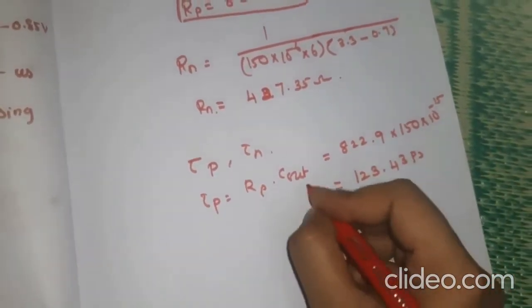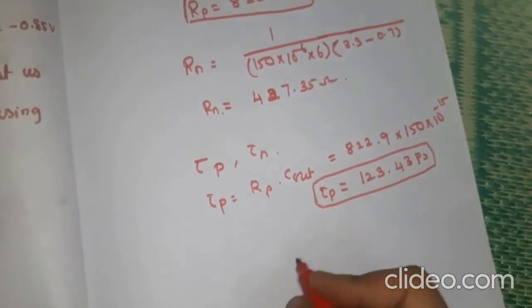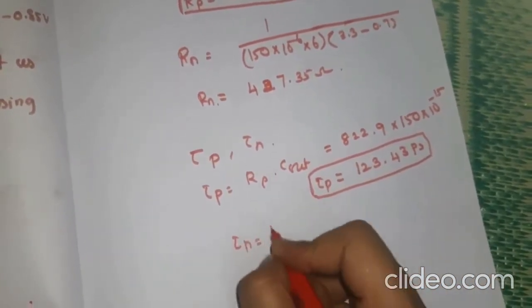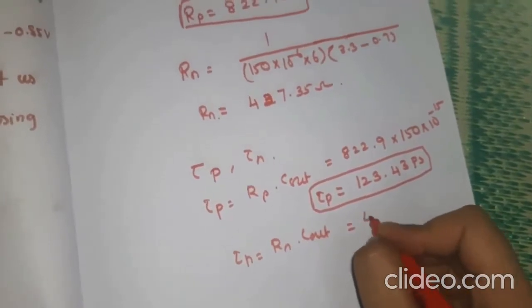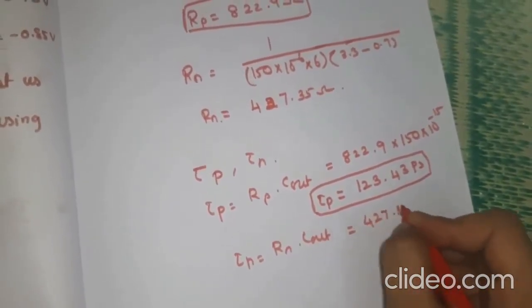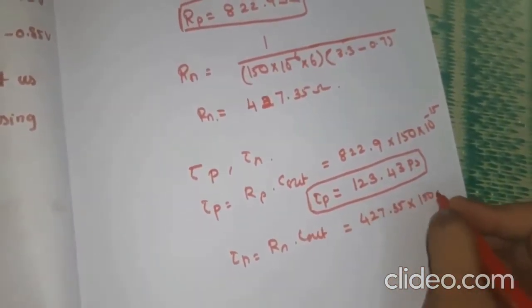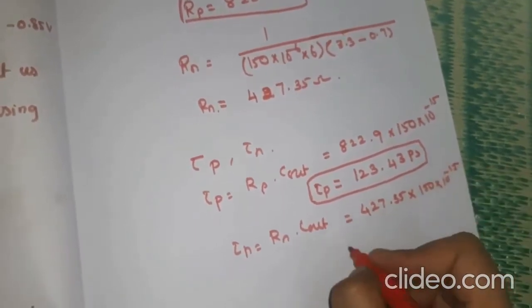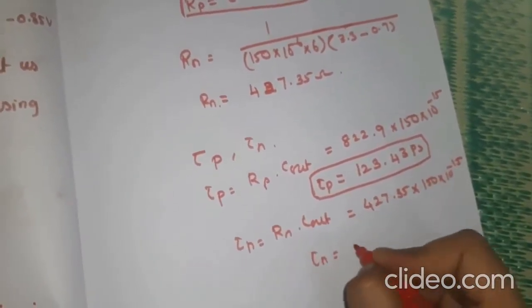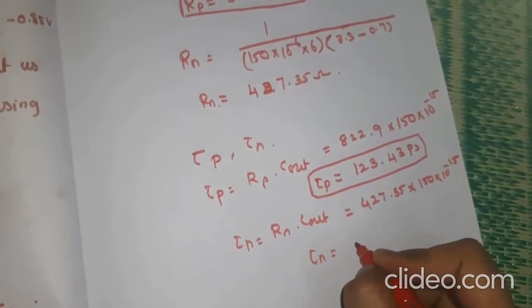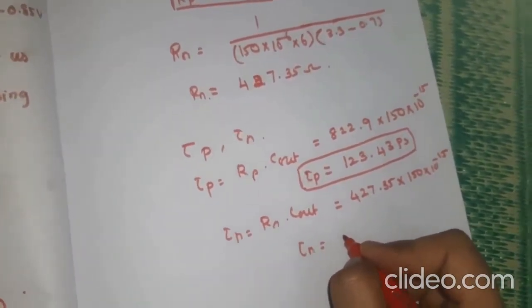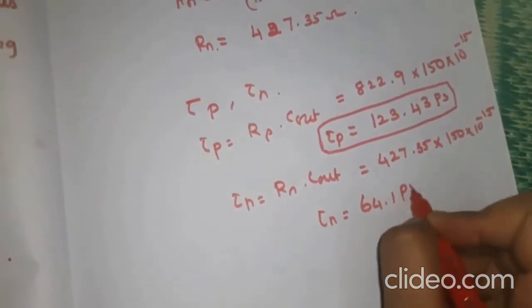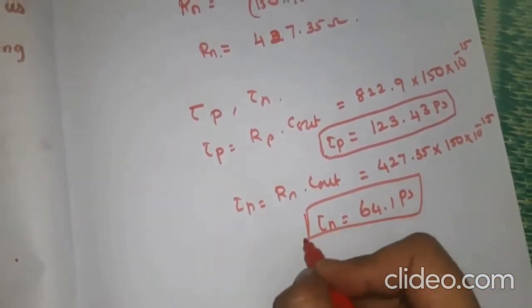So this is tau p. Similarly, tau n is equal to Rn into Cout, that is 427.35 into 150 into 10 to the power minus 15. Solving this, we will get tau n equal to 64.1 picosecond. So this is tau n.